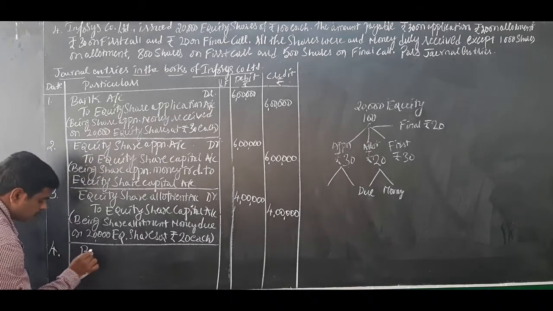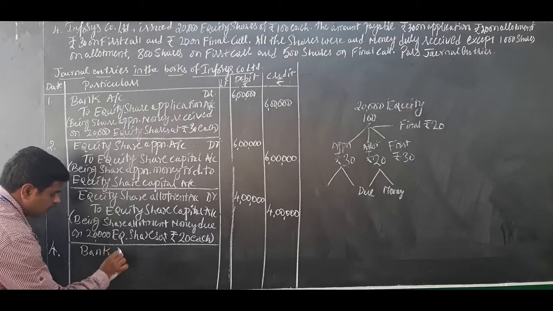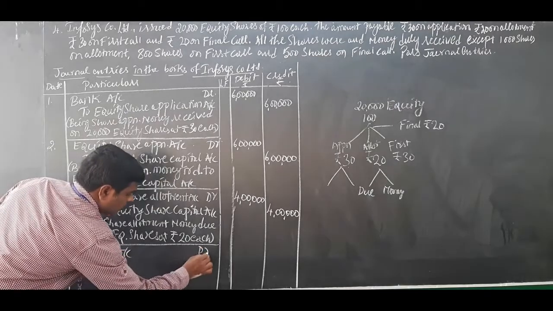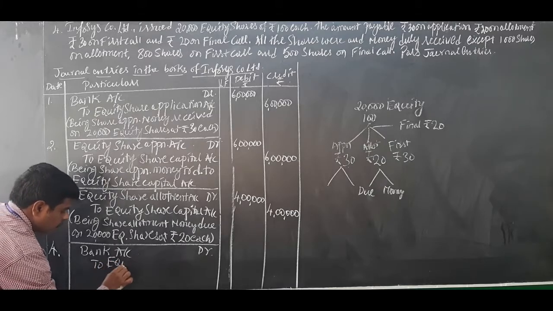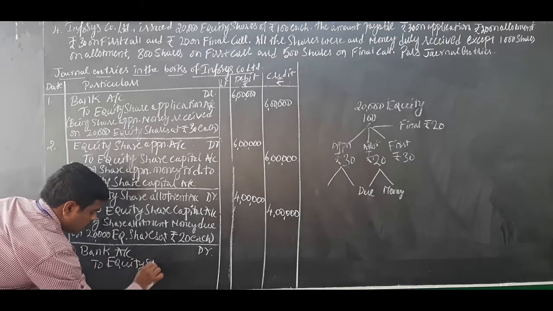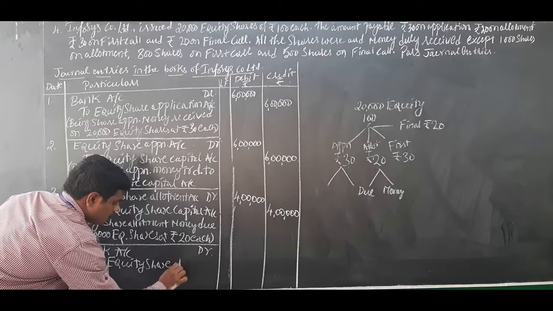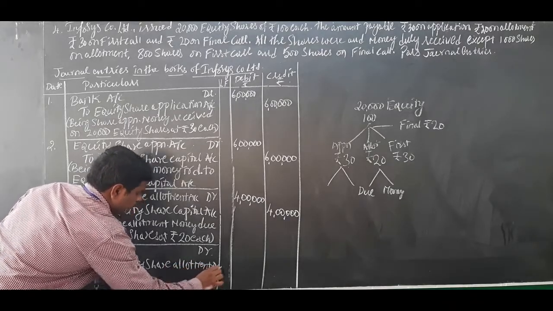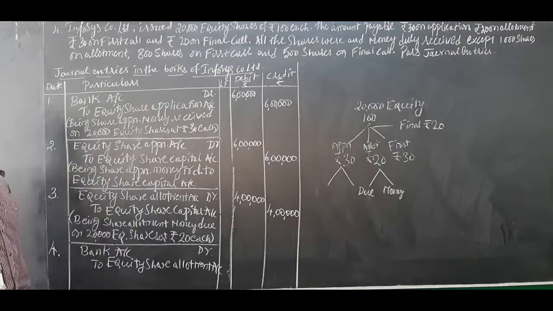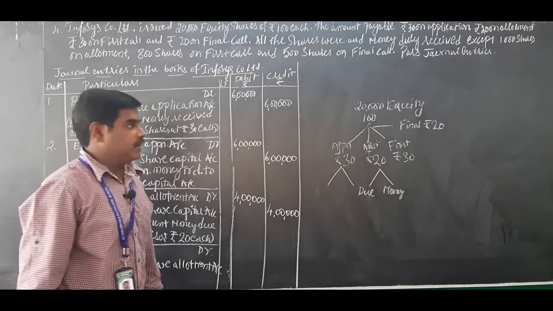When allotment money is received, journal entry: bank account debited to equity share allotment account. You should be careful. Why?